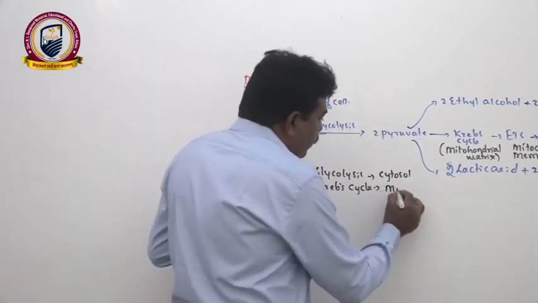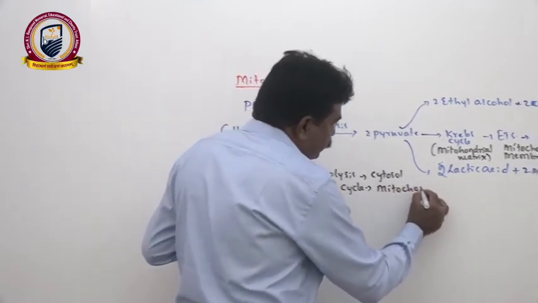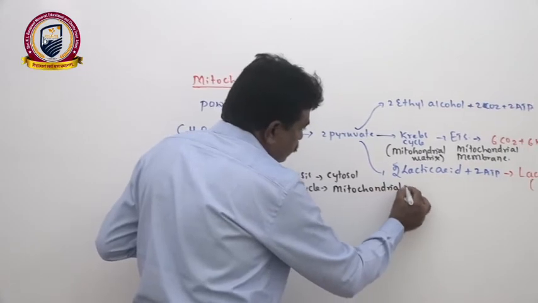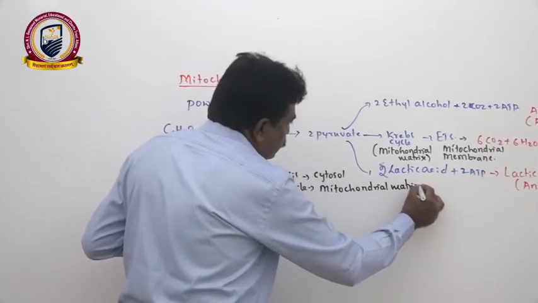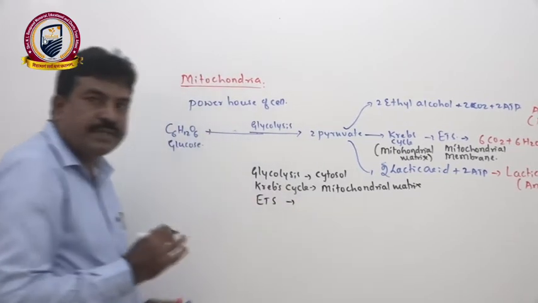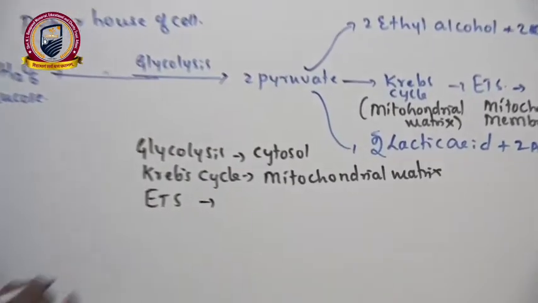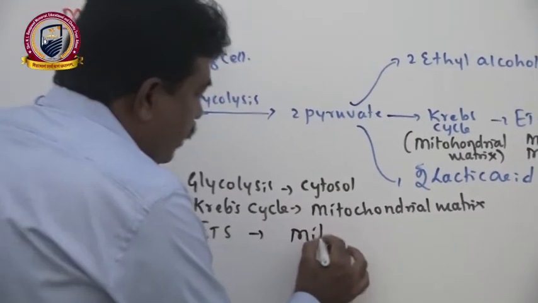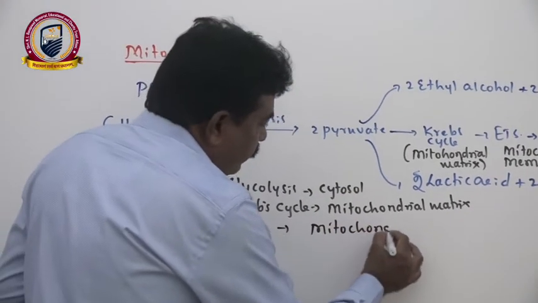We need the mitochondrial matrix. Whereas the last step of aerobic respiration is the electron transport system. For that we need the mitochondrial membrane.